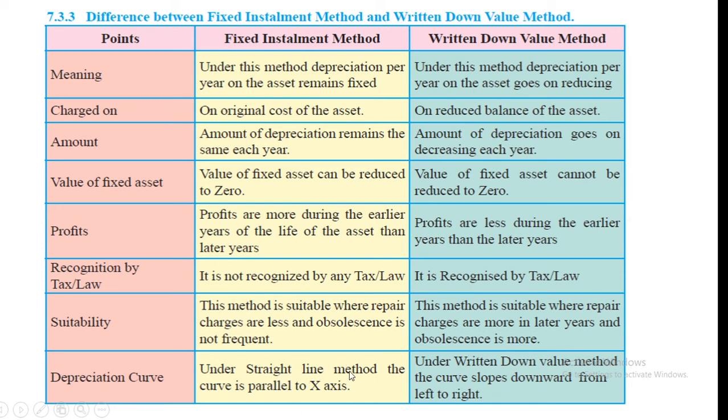Under the straight line method, the curve is parallel to the x-axis, and under the written down value method, the curve slopes downward from left to right because depreciation per year on the asset goes on reducing.